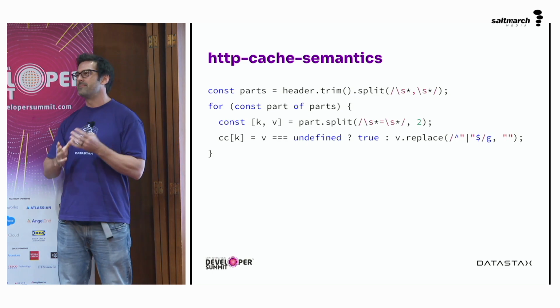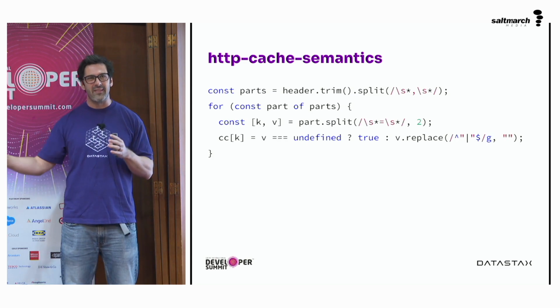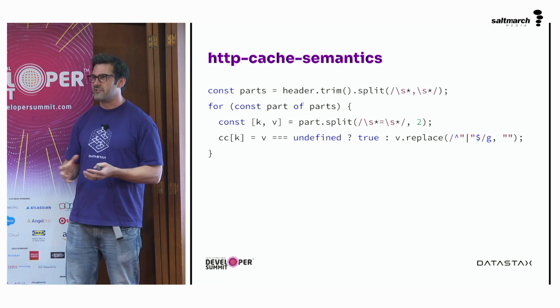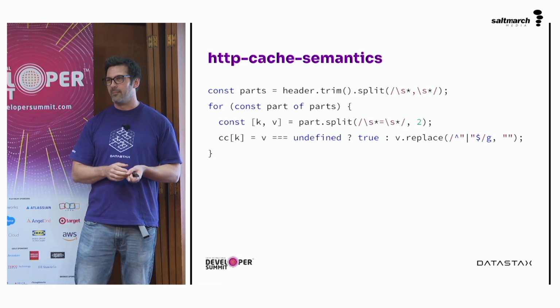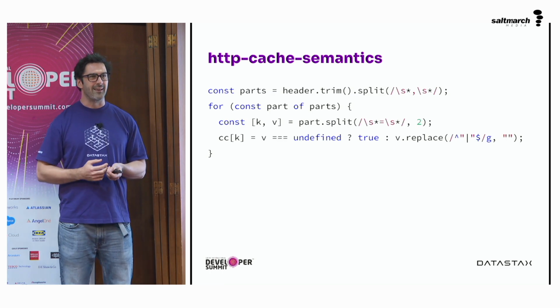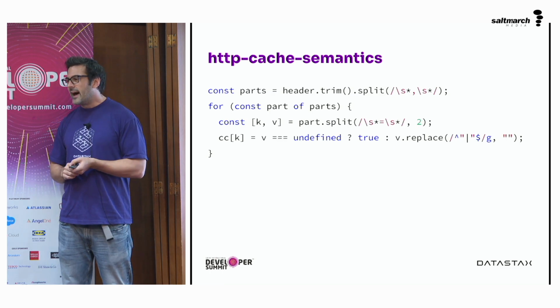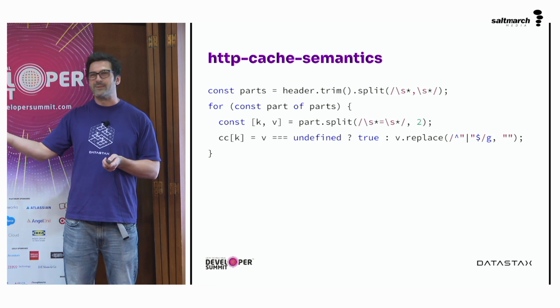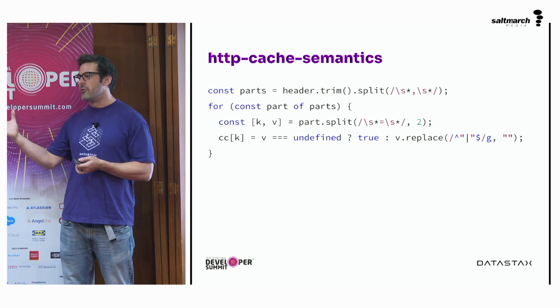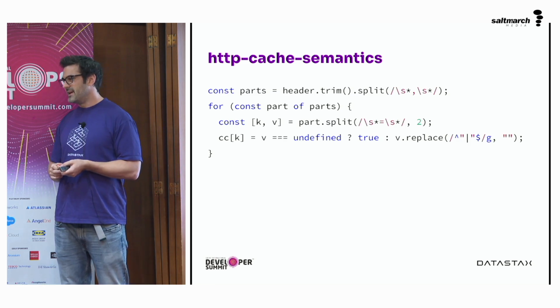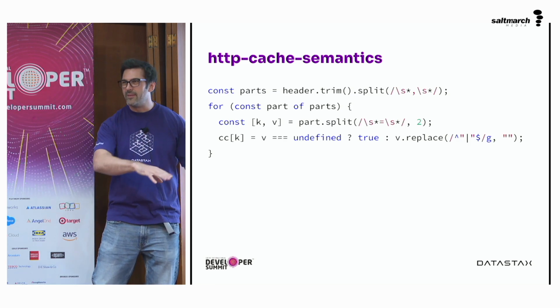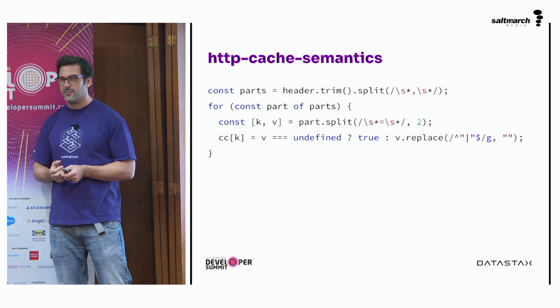I knew this talk was important because as soon as I'd learned about this kind of ReDoS problem, I got an email from Dependabot on GitHub, asking to update a dependency in one of my projects because there was a regular expression denial of service vulnerability in the HTTP cache semantics module. This is a module that's buried deep in the dependency tree of a bunch of things that deal with HTTP.